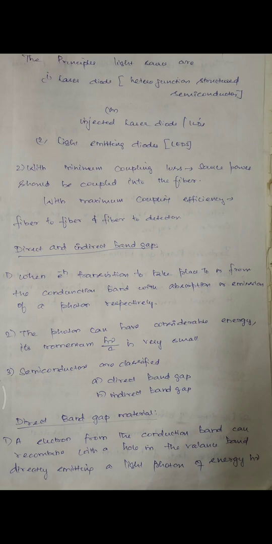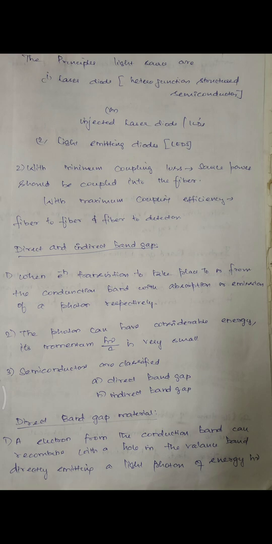Good morning to all. In this video, I am going to discuss the basic concept of direct and indirect band gap materials. In optical fiber communication, optical sources or active components have the fundamental function of converting the incoming electrical energy into optical energy. Hence, we can also call the optical sources a transducer.